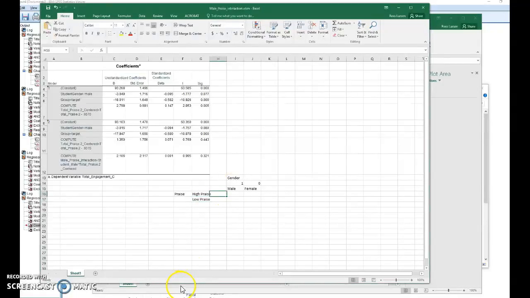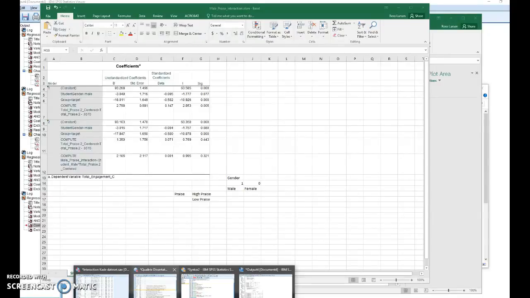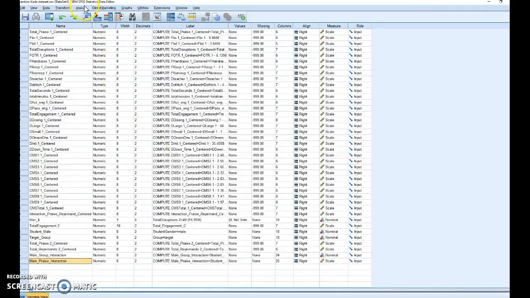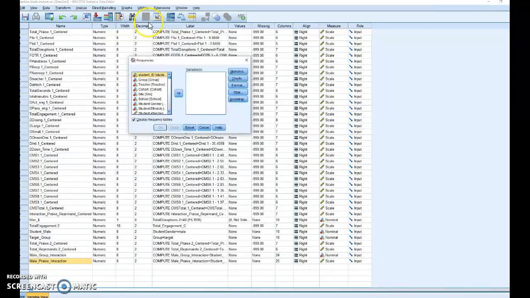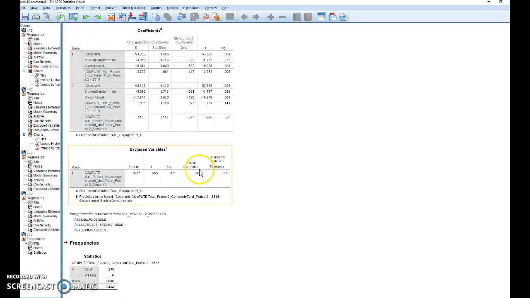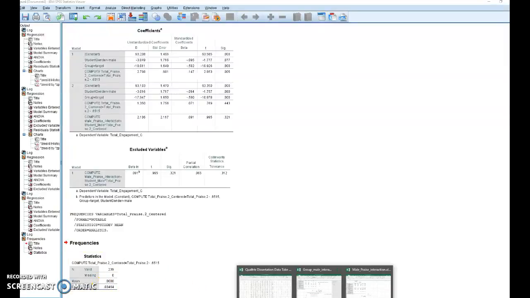Well, in order to answer that question, we need to go back to the data. So let's go back to SPSS and request the mean and standard deviation of my praise variable. All right, so I have a mean of 0. That makes sense because I centered the praise variable before I did this. And I have the standard deviation of 0.805. So let me write that number down in Excel.